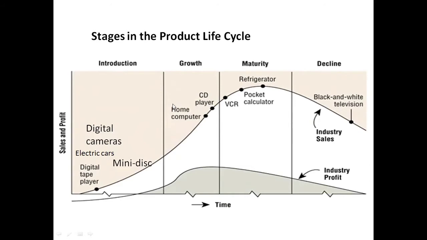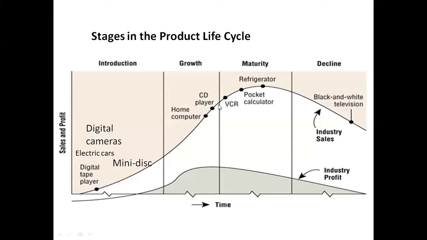Even your newspaper comes under the growth stage, growing according to the time in terms of sales and profit. And later, once the growth stage reaches its height, then again it will go up.